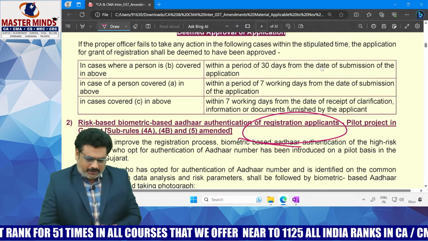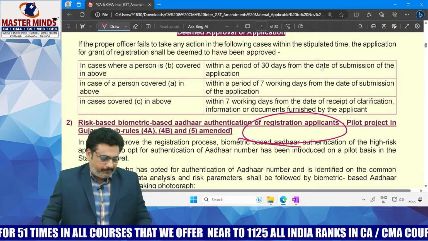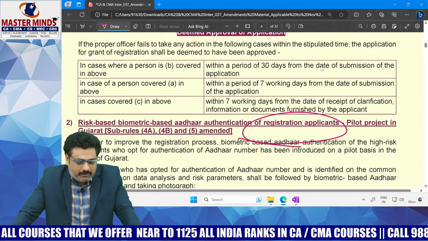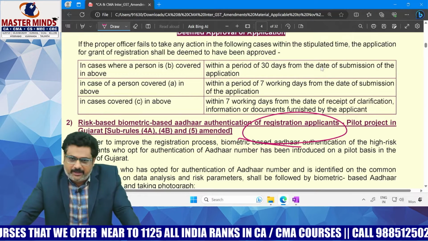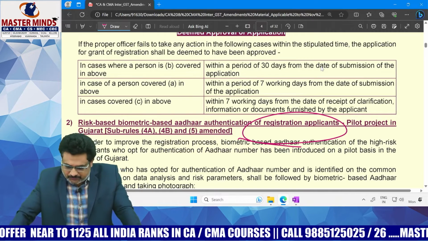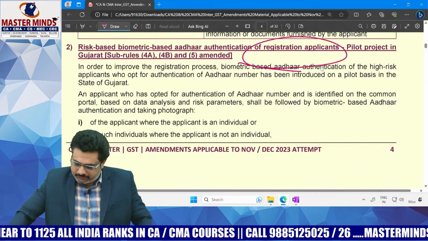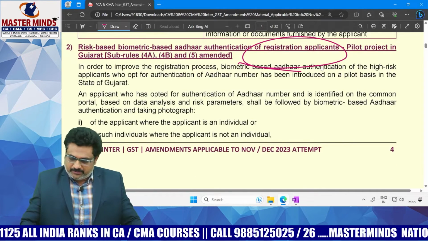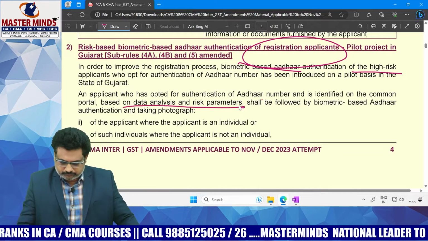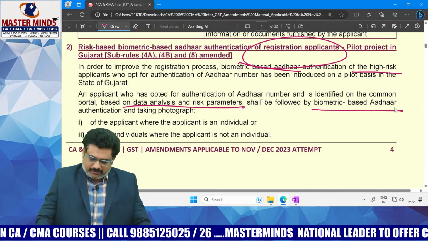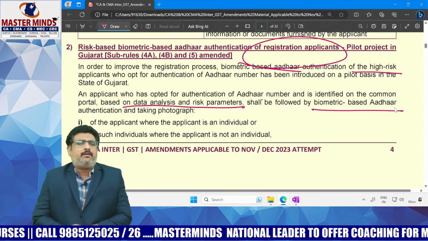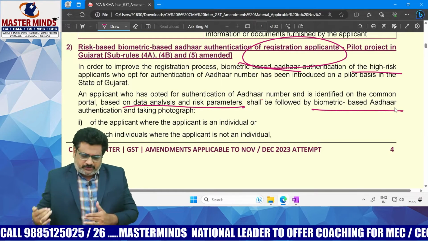Already I told you that if he is a risky applicant, identified by the common portal based on data analysis and risk parameters, okay, high risk applicants, in that case there is a separate procedure for authentication for him.